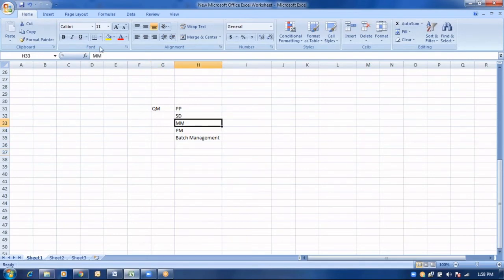Now we are covering the materials management, integration of the QM with the materials management. Assume a business is procuring a material called A. Assume they are procuring a metal A. Okay, this would be the metal code.